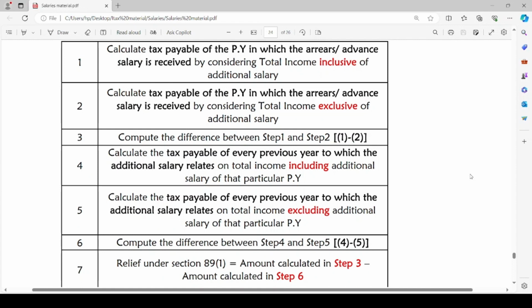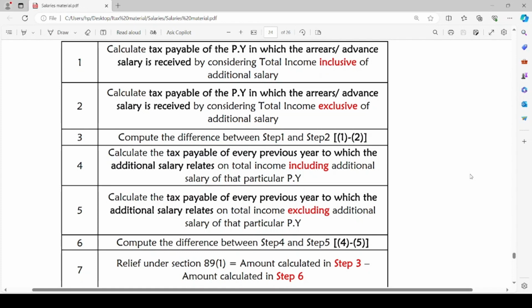Calculate the tax payable of every previous year to which the additional salary relates on total income, including salary of that particular previous year. Now we will include this additional salary in the previous year to which it is related. Calculate the tax payable of every previous year to which the additional salary relates on total income, excluding the additional salary of the PY.